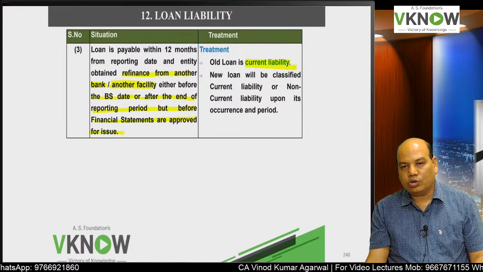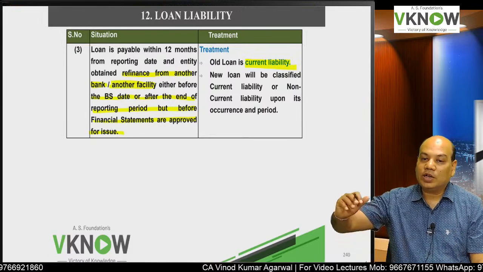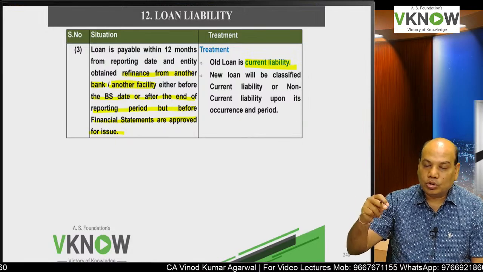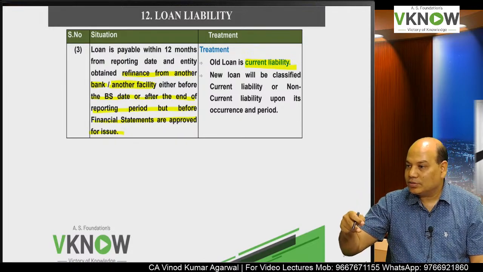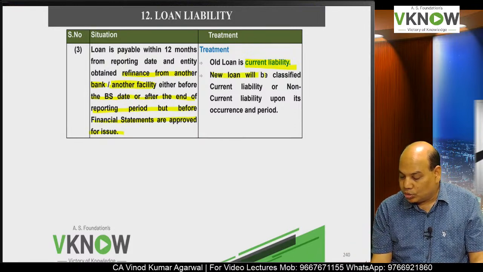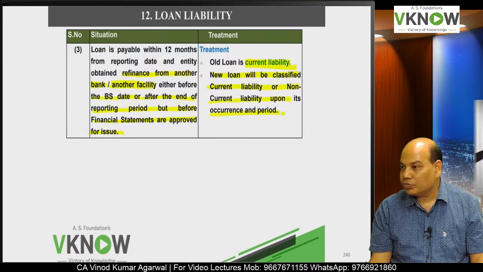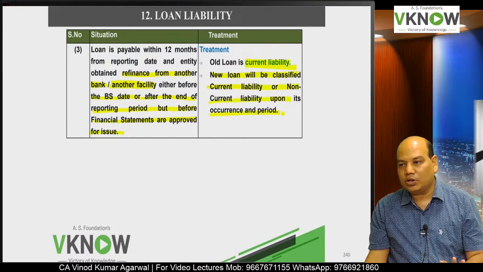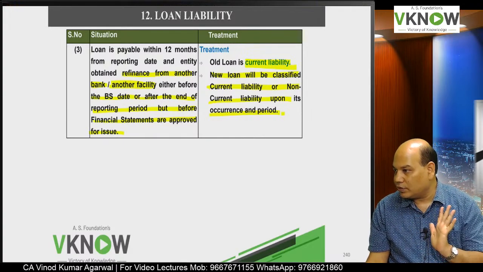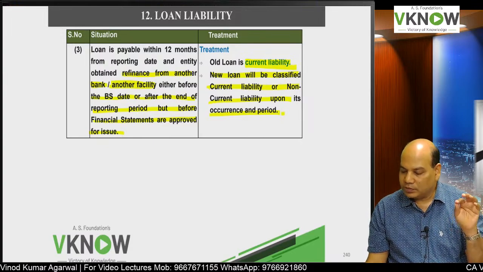If you have taken a loan from SBI which is payable in 12 months, then you get it refinanced from ICICI Bank. So as far as this loan of SBI is concerned, that will appear as a current liability and the new loan will be classified current or non-current depending upon the occurrence and period. So what is the period of that loan, terms and condition of that loan? Based on that, the new loan will be classified, but this existing loan will appear as current liability.